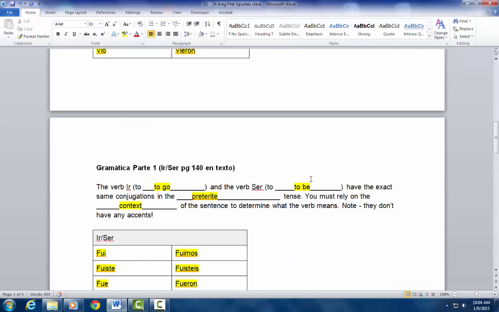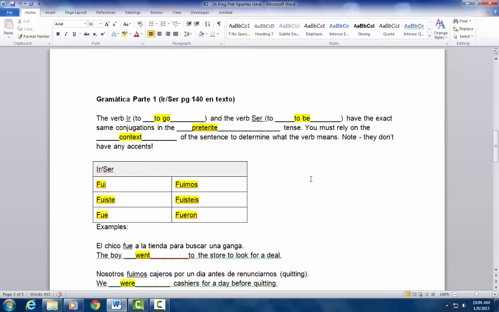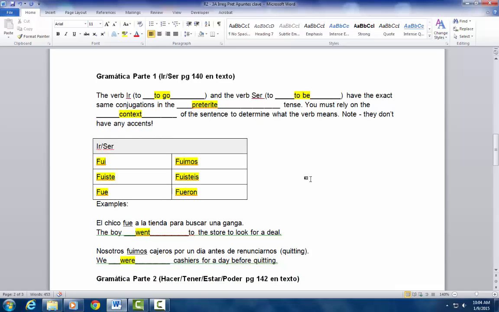Okay, so now let's look at the new past tense grammar for the preterite that is presented in this chapter. The verb ir, which means to go, and the verb ser, which means to be, have the exact same conjugations in the preterite tense. Therefore, you must rely on the context of the sentence to determine what the verb means. Note, neither of these take accents. So the conjugations are fui, fuiste, fue, fuimos, fuisteis, fueron.